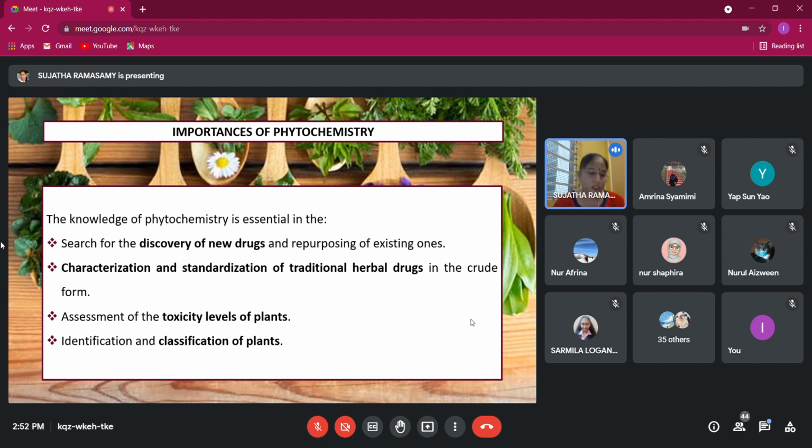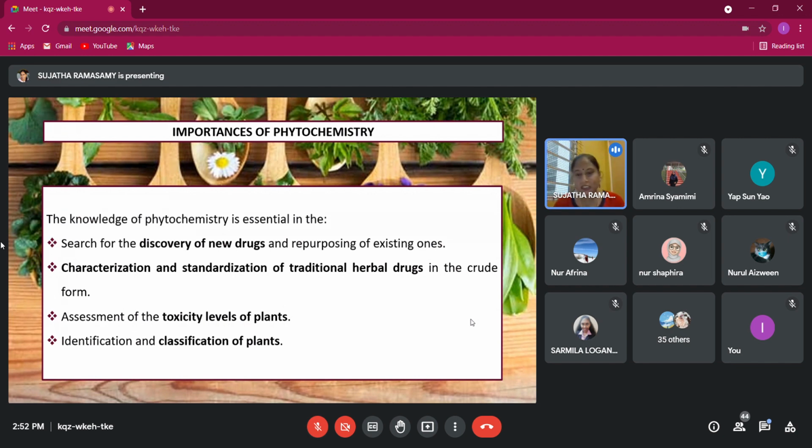Because we have numbers of traditional herbal drugs, but we didn't know exactly what compounds are there, what phytochemicals are present. So having this knowledge, we can do more screening, and we find out, okay, this is the compound that is actually responsible for the anti-malaria, for the antipyretic effect.